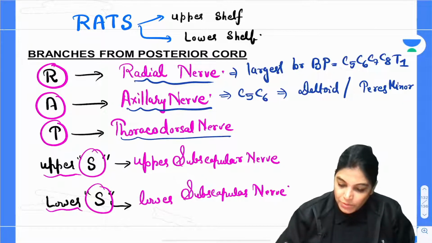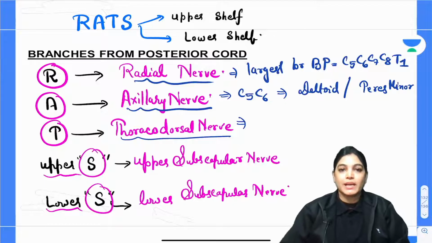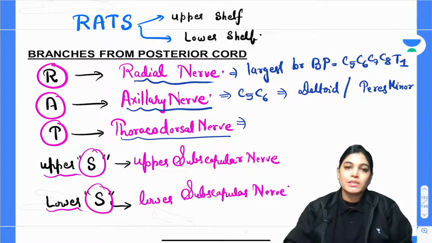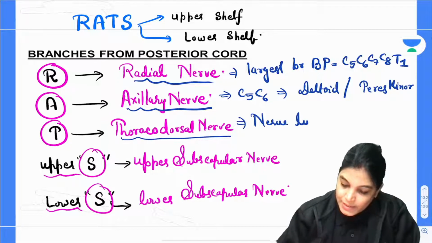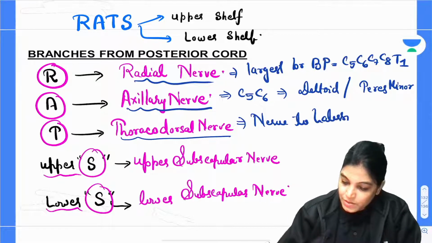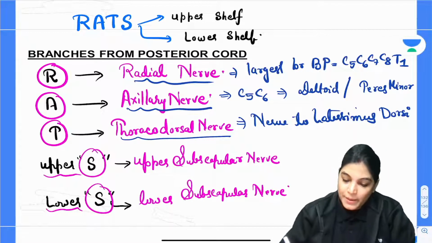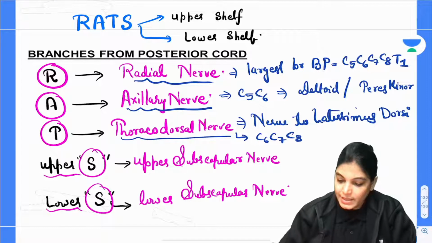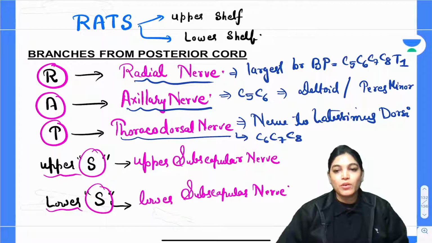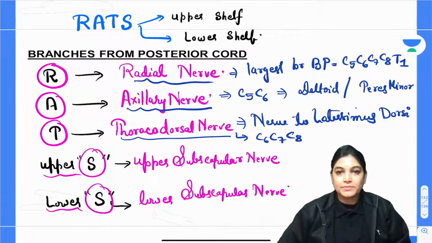Thoracodorsal nerve. When we are talking about thoracodorsal nerve, it is also called nerve to latissimus dorsi. What is the other name of thoracodorsal nerve? It is also called nerve to latissimus dorsi. So by the name only it is clear which muscle it is giving innervation to: latissimus dorsi. The root value is C6, C7 and C8. It is formed by ventral rami of C6, C7 and C8.